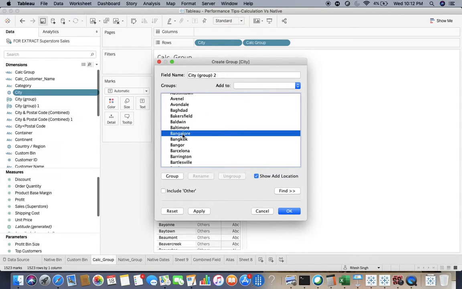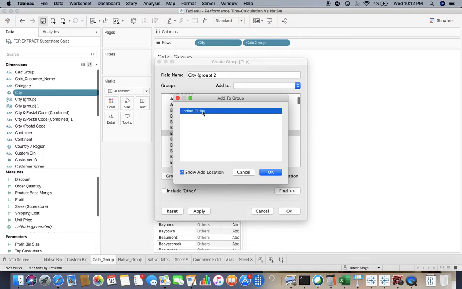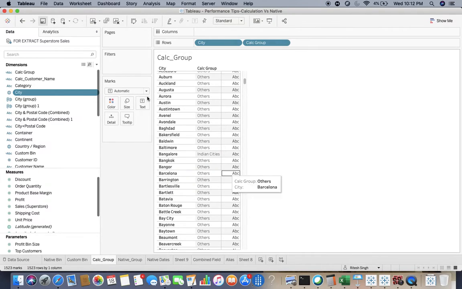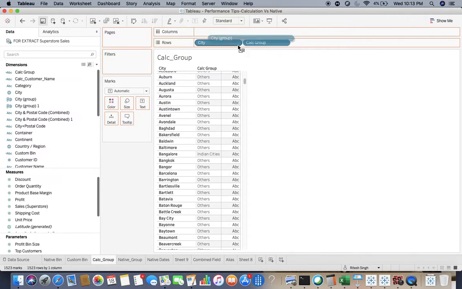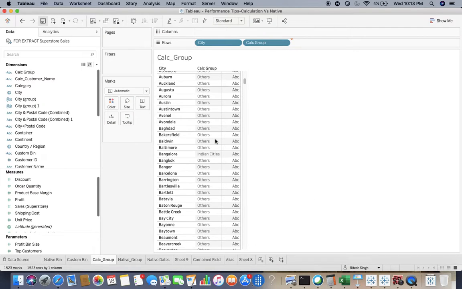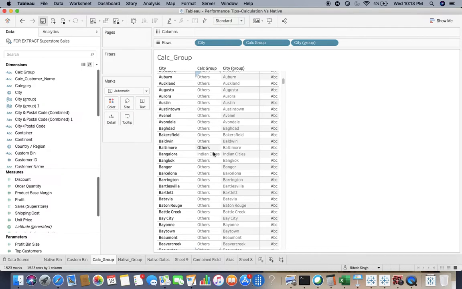I can add Bangalore, add to that particular Indian cities group. So I have already created this group, and if I drag it over there and show all the members, this is giving me exactly the same result as I have with the calculation group. But this is native, so it will give me better performance.